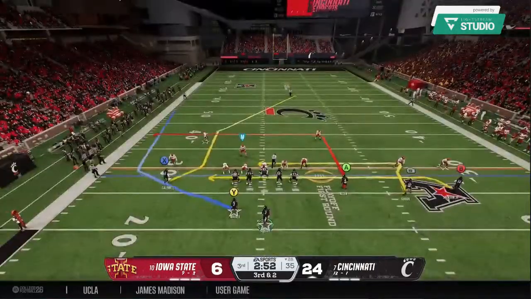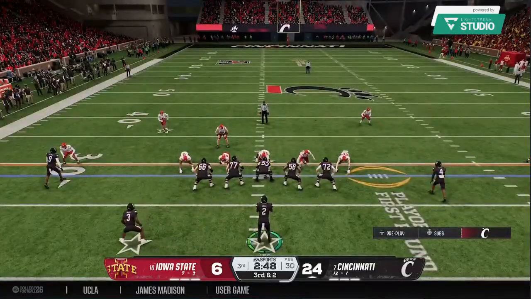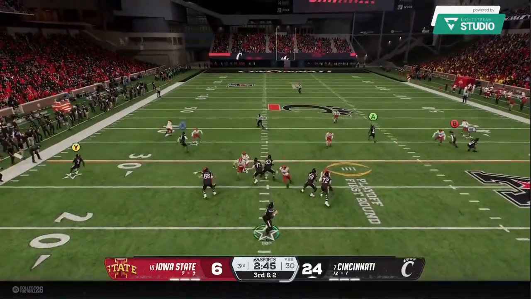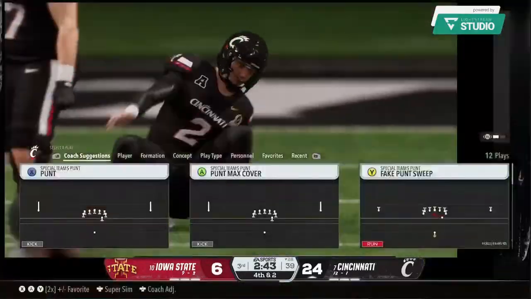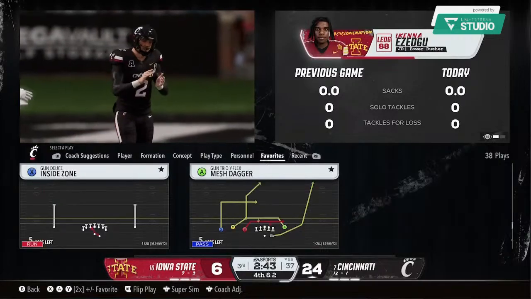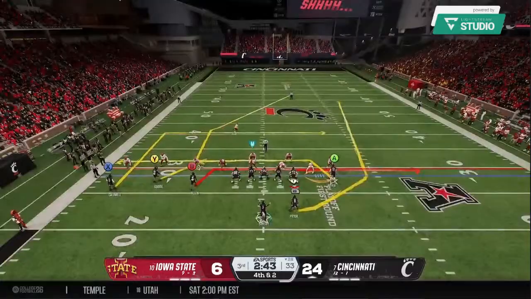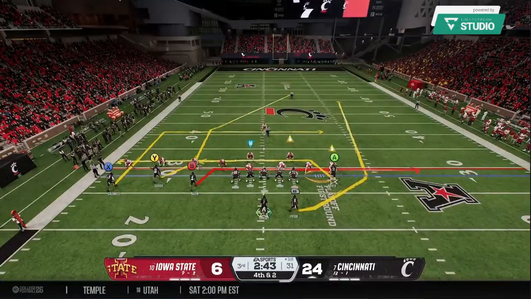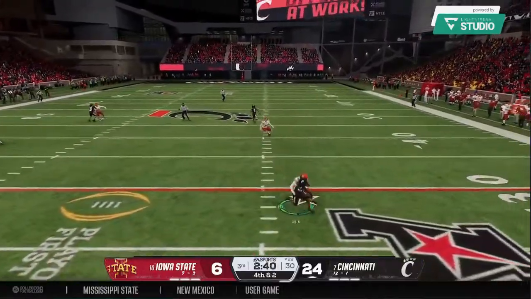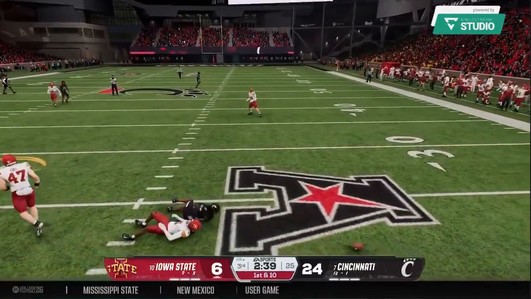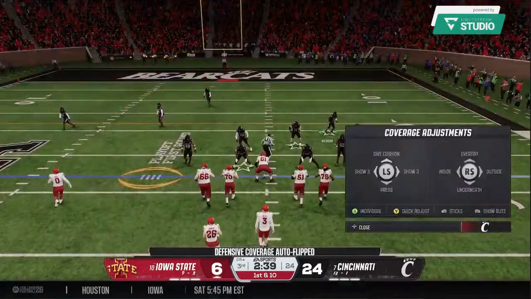So from the 28-yard line, it's a 3rd and manageable here. Looking to pick up the first down through the air. But they don't connect. It's incomplete, and it brings up 4th down. Man, on your own side of the field, you're playing a risky game here, 3rd and short. Your goal should just be keep this drive alive the best way you can. Sometimes that's just hand the ball off to your running back and have him get behind that offensive line and go to work. Curious to see what they do now here on this 4th and short.